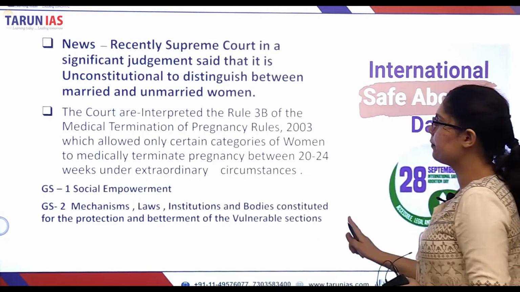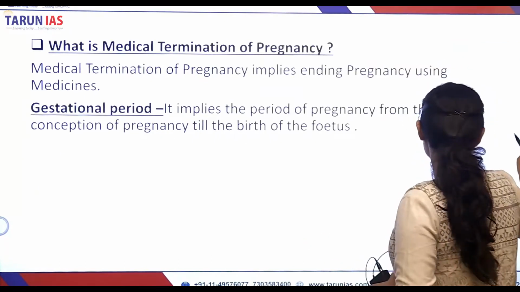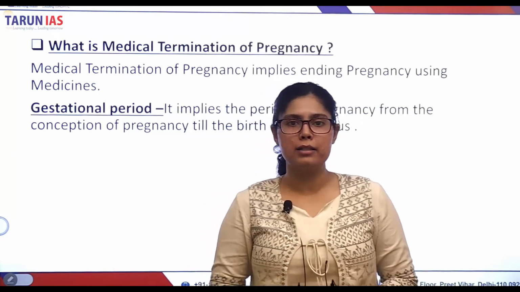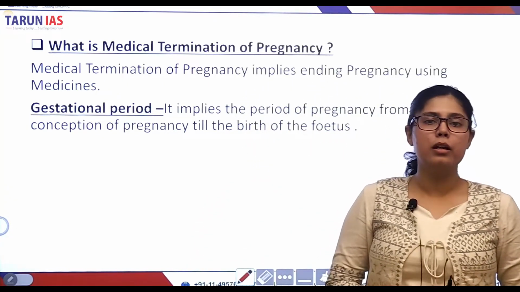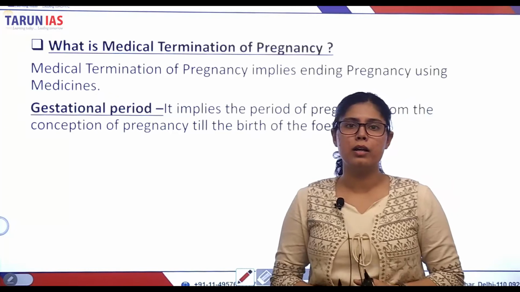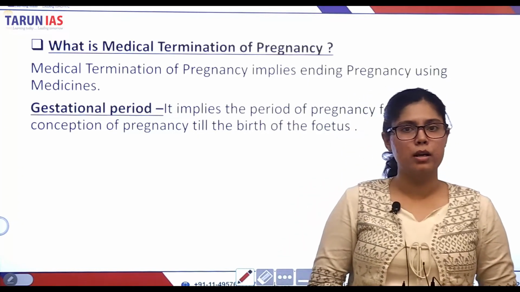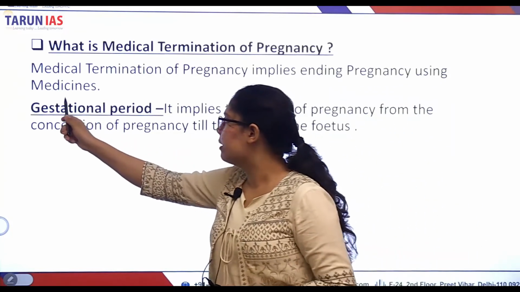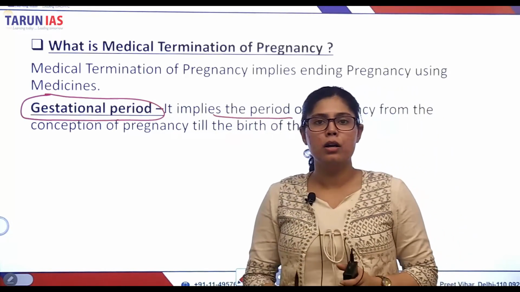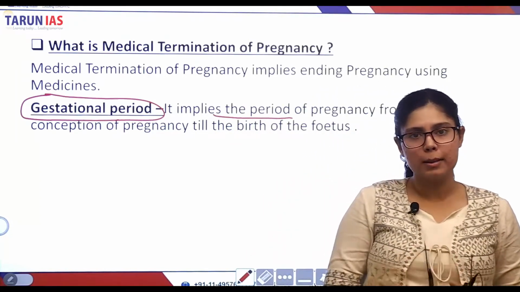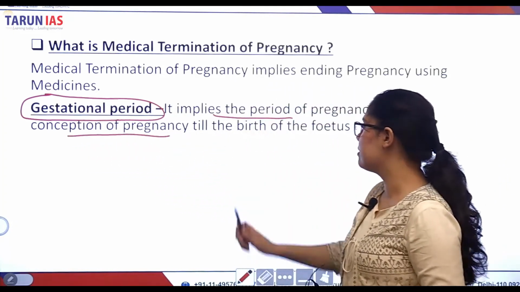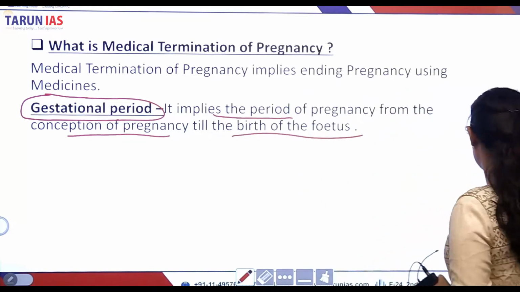Now let's move on and talk about what is medical termination of pregnancy. It implies terminating pregnancy with the use of medicine. The gestational period is also very important, because the legal provision in India recognizes certain time limits of the gestational period when it comes to aborting a child. So what is the gestational period? It implies the period starting from the conception of the pregnancy till the birth of the fetus.